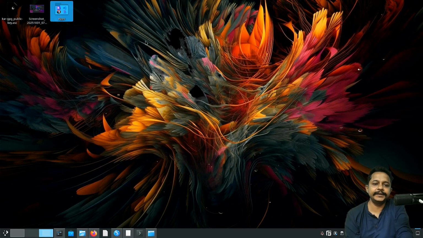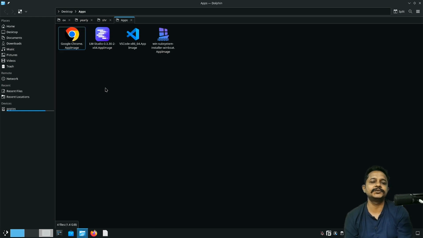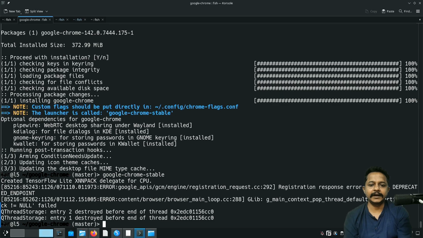As I am using GOPIOS, GOPIOS by default provides Google Chrome as an AppImage so that updating or upgrading your software becomes so easy. You just download an AppImage from anywhere, even from the GOPIOS source code, and it will just work fine. So let's proceed with our PARU installation.